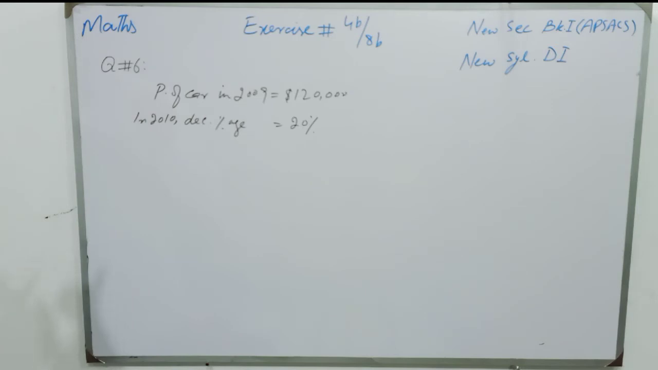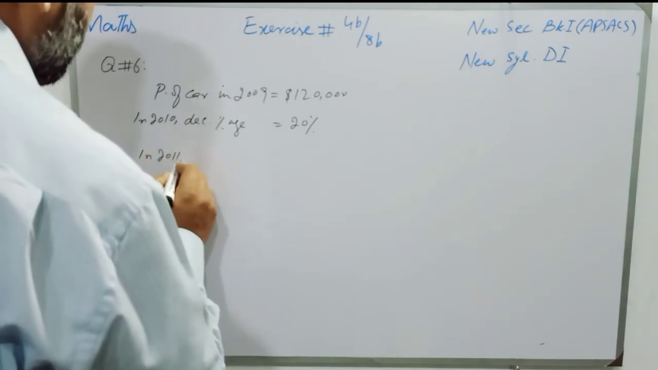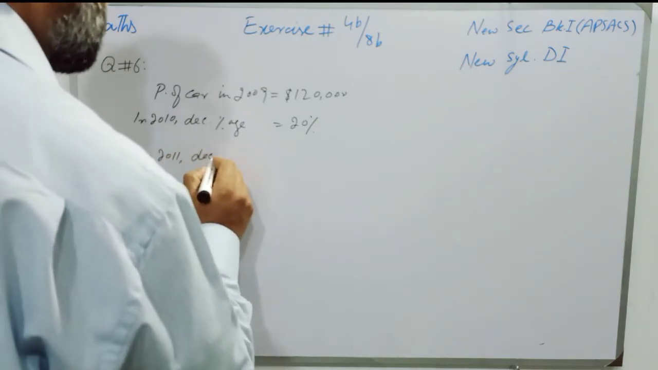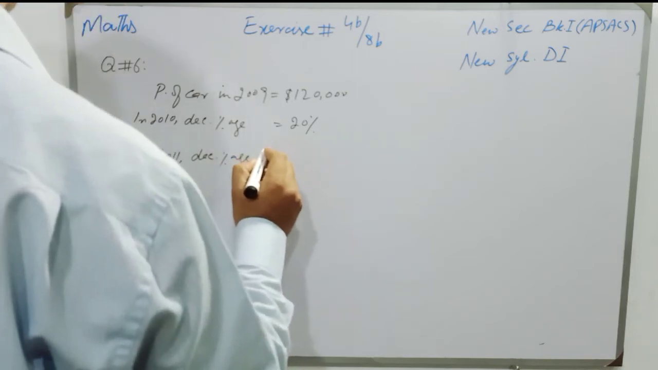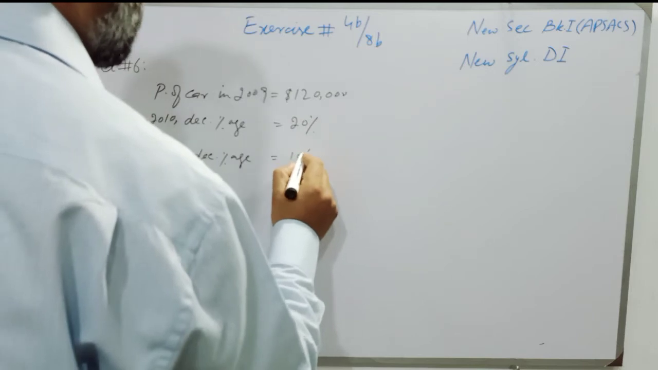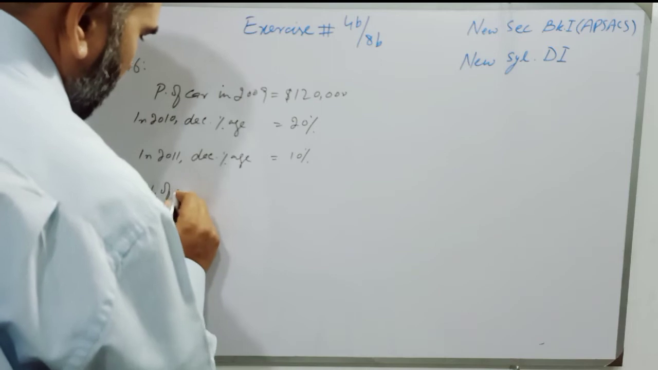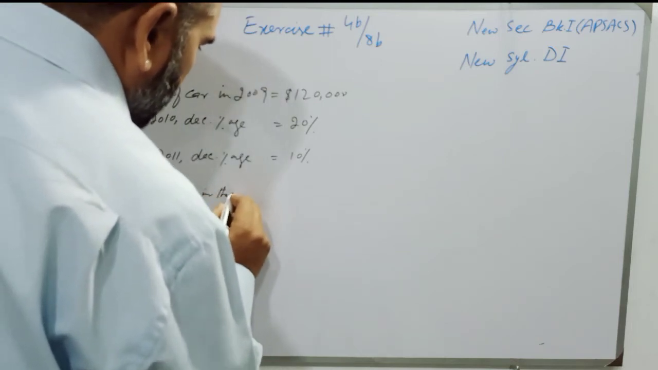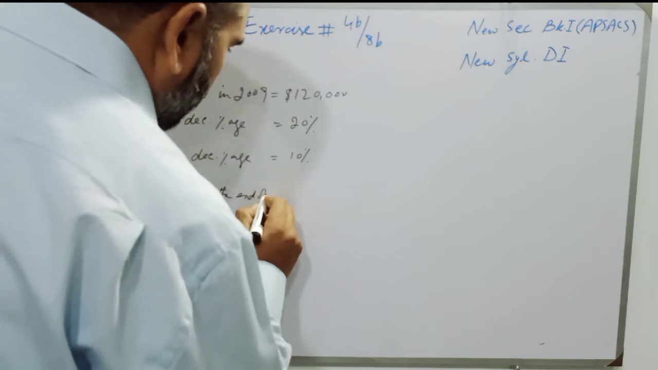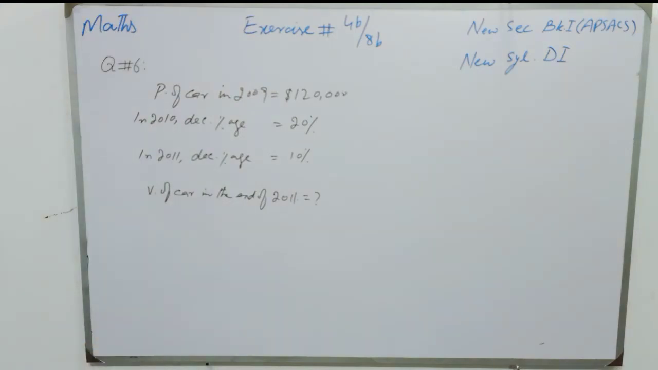In 2011, its value decreased. In 2011, decreased percentage is 10%. And we have to find the value of the car in the end of 2011.